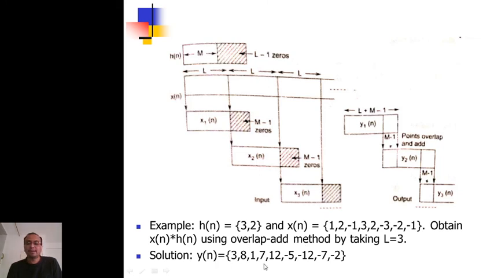I get y1n, y2n, y3n, but I have to overlap the last M minus 1 points of y1n with the first M minus 1 points of y2n. So you can calculate this M minus 1 very easily. This M is 2. So the last 1 point of y1n I have to overlap and add. Similarly, the last 1 point of this I have to overlap and add, and I can construct a signal yn, right, in this way. You can verify this. So again a very simple operation. This diagram clearly illustrates the simple overlap add operation. You can easily do it and get this answer, right?